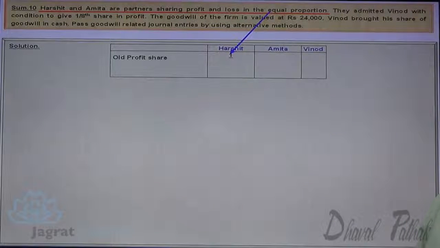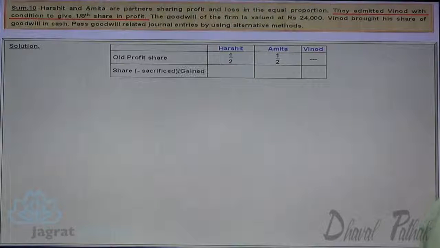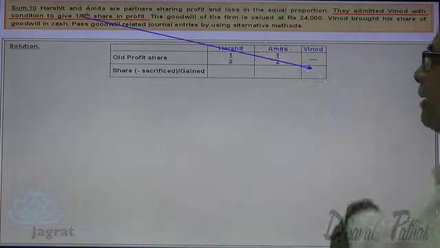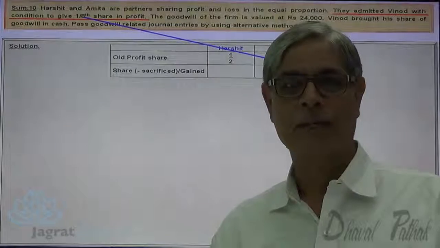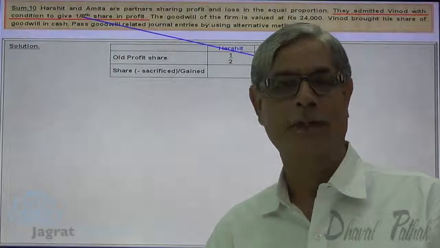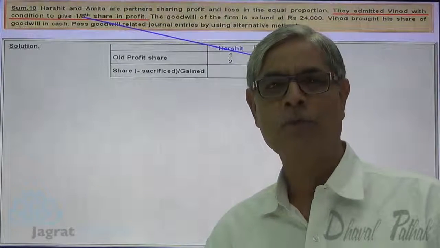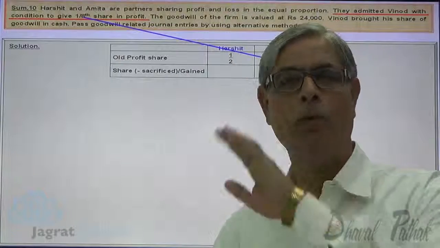Harshit and Amita are the old partners sharing profit 1/2 and 1/2. The share gained by Vinod is 1/8. You are not given the details of share sacrificed by each partner, and not even the new profit sharing ratio. Then the sacrifice has been made in the old ratio.